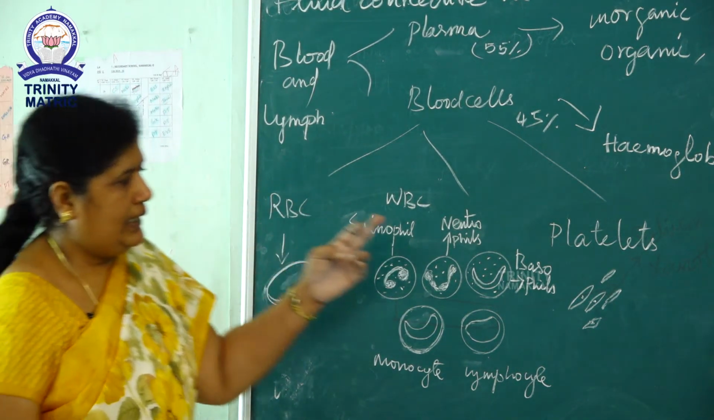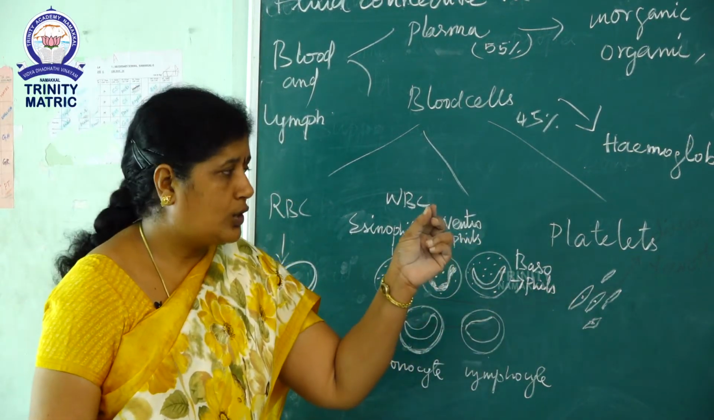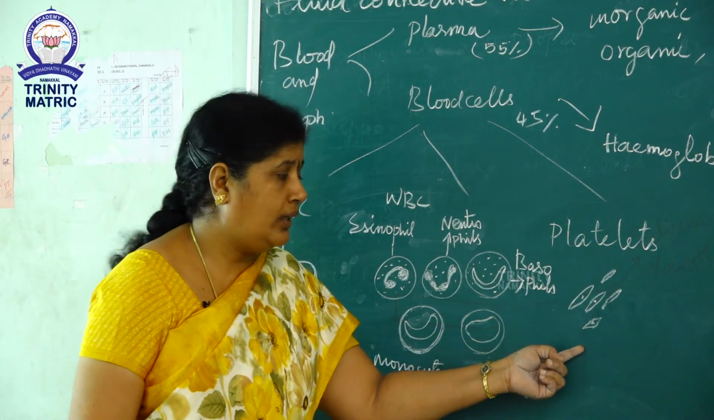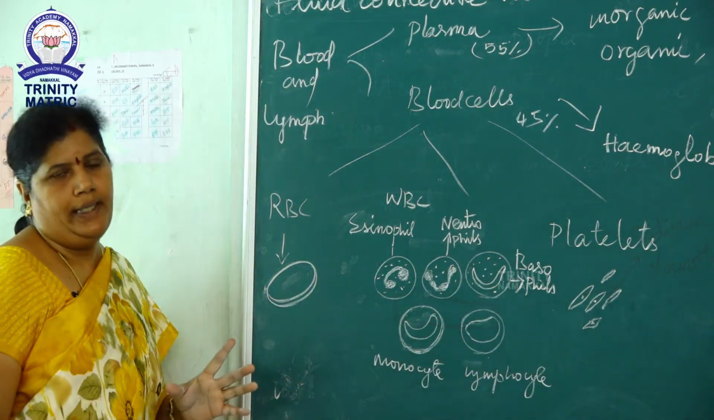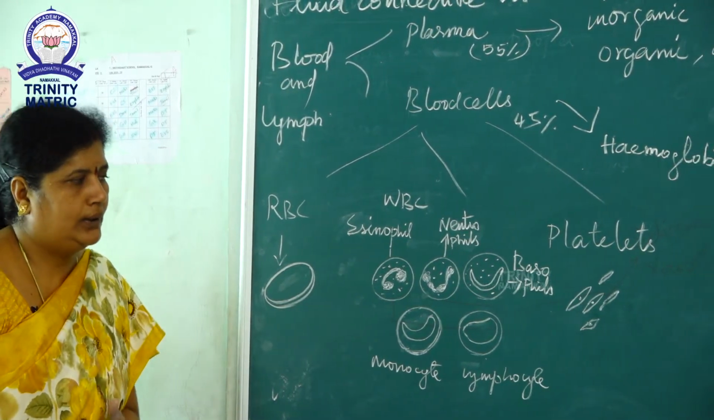Next, platelets. Platelets look like a plate-like structure. They have a small distinct nucleus. They are involved in blood clotting. Blood clotting means they take part in the clotting of blood.